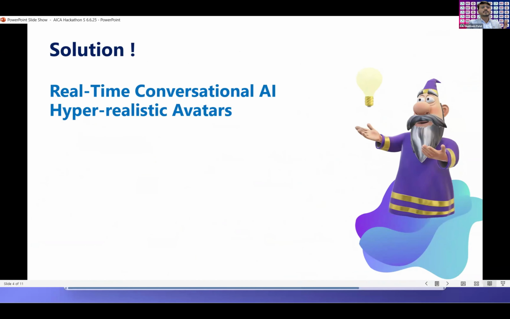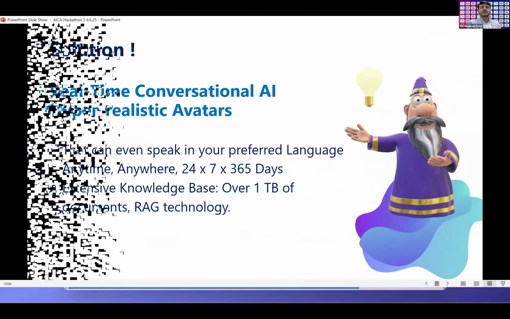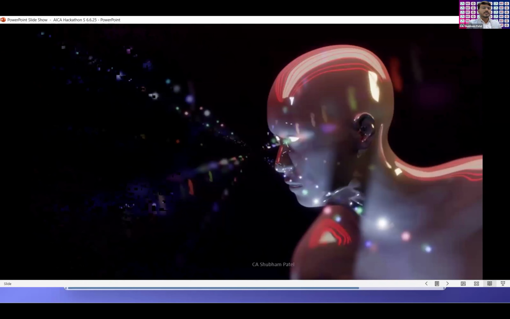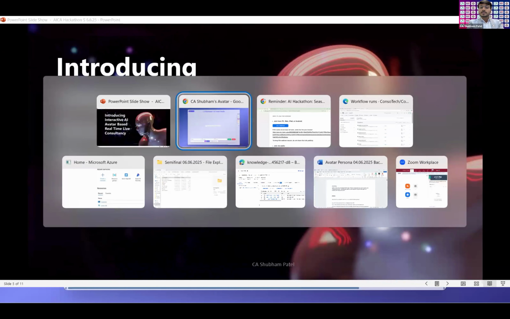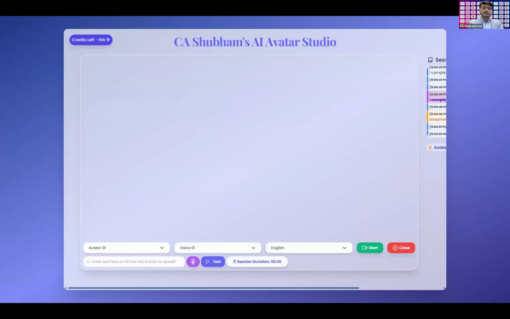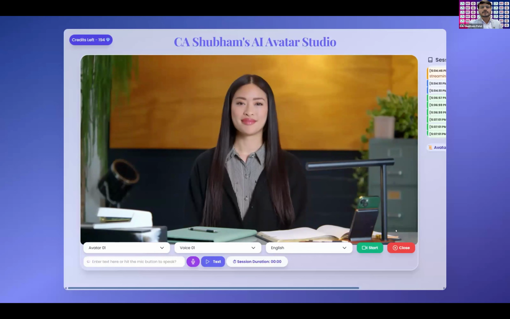The solution is a real-time hyper-realistic avatar which can talk to you in any language. Any language means two languages I have integrated first. It is available 24/7, 365 days, and it has an extensive knowledge base. Let me first demonstrate again with you. We have kept on hold this Isha for 3 minutes. So let me again, there are options. Let me just have a conversation with her first.